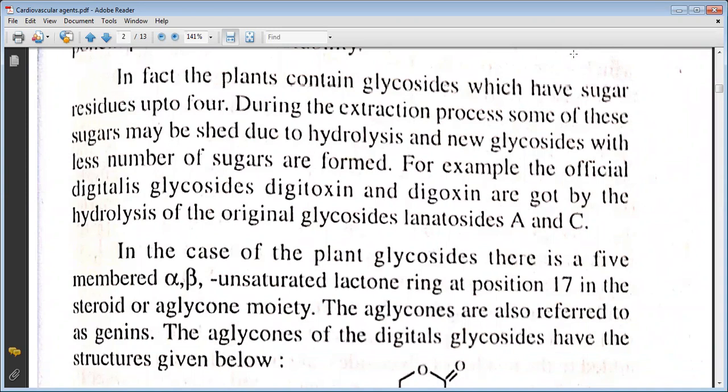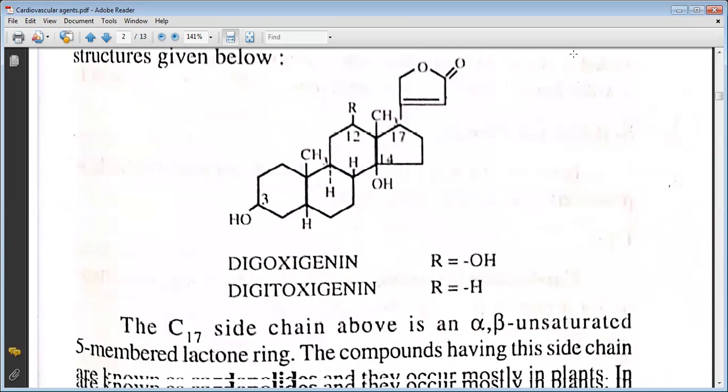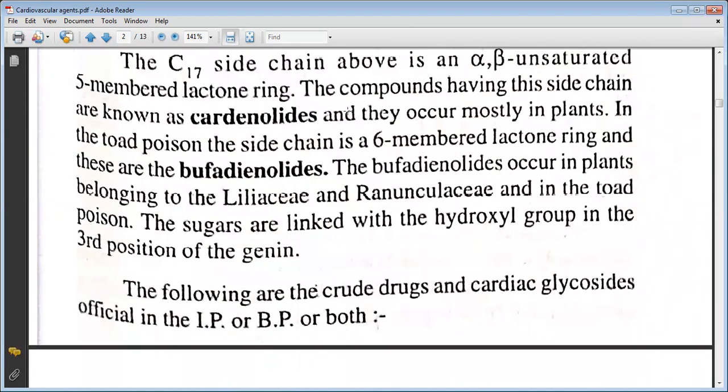In the case of the plant glycosides, there is a five-membered alpha beta unsaturated lactone ring at position 17 in the steroid or aglycon moiety. The aglycons are also referred to as genins. The aglycons of the digitalis glycosides have the structures given below. As you can see, these structures are digoxigenin or digitoxigenin. There is this R group. If it contains OH, it is known as digoxigenin, and if it contains H, it is known as digitoxigenin. The C17 chain above is an alpha beta unsaturated five-membered lactone ring.